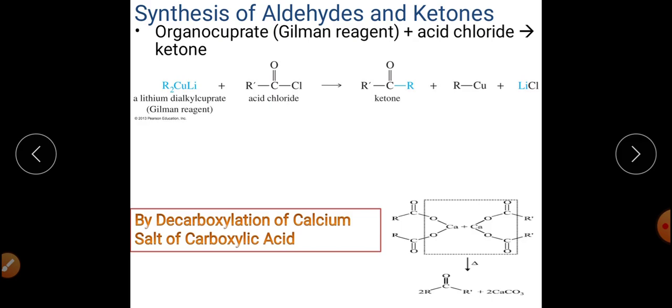In this reaction, we are using the calcium salt of carboxylic acid, and on heating it will get converted into ketone by elimination of calcium carbonate, CaCO3.